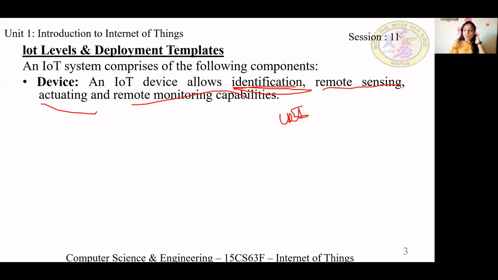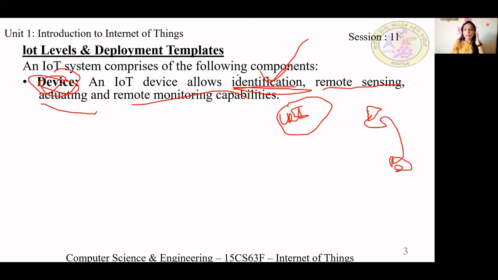In an IoT network, some things will be there, a computer might be there, or your fan might be there or anything.